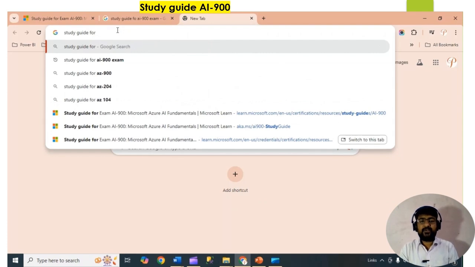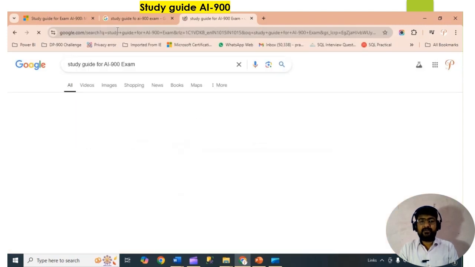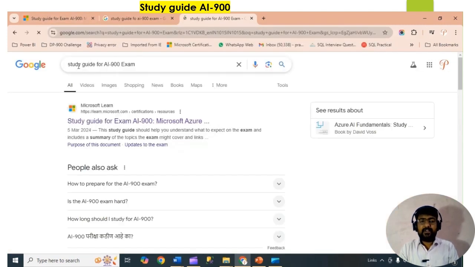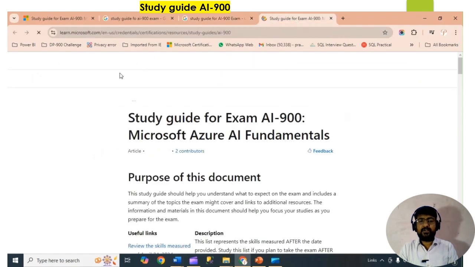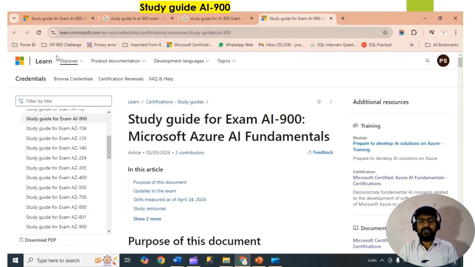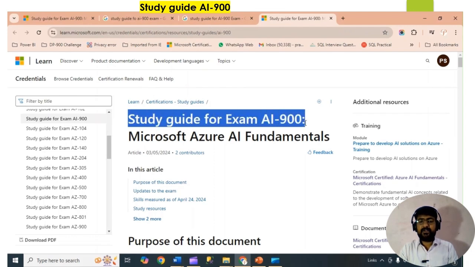For that you can open any browser and type study guide for AI-900 examination. Then you will get the first link, which is the Microsoft Learn platform. You can click on that link and you will be redirected to the Learn platform. This is the Microsoft platform, where you can check the study guide for the AI-900 examination, the Microsoft Azure AI Fundamentals certification.